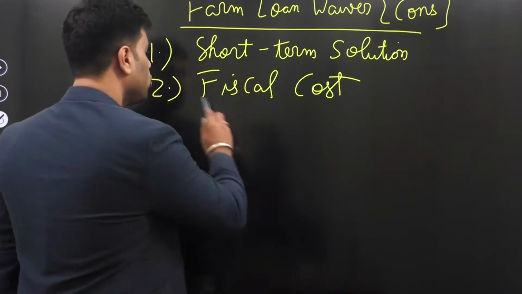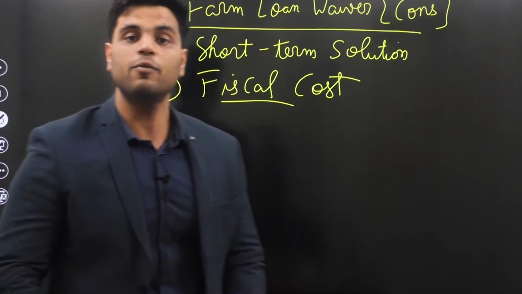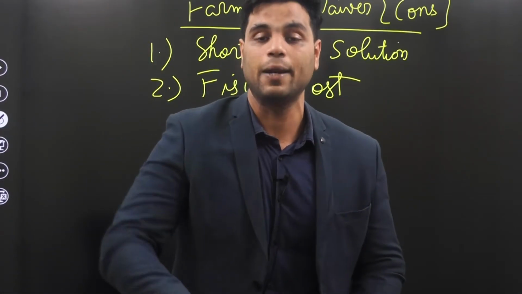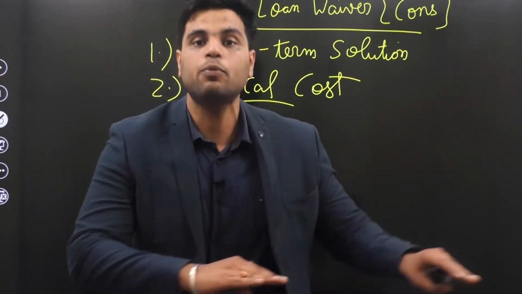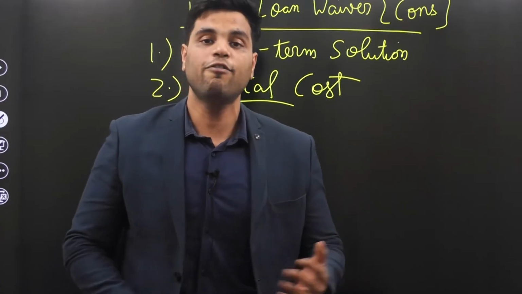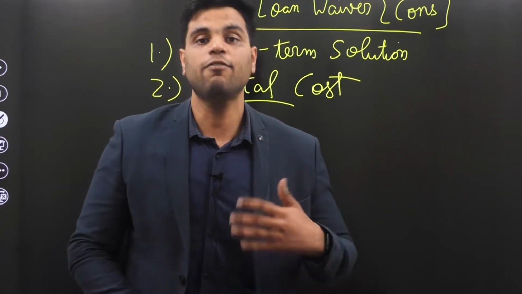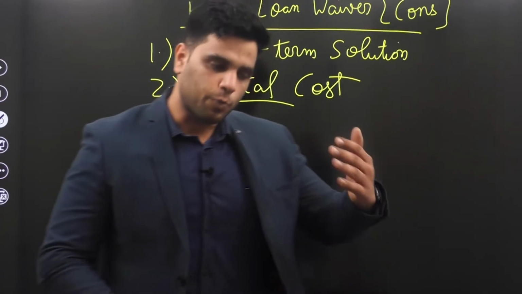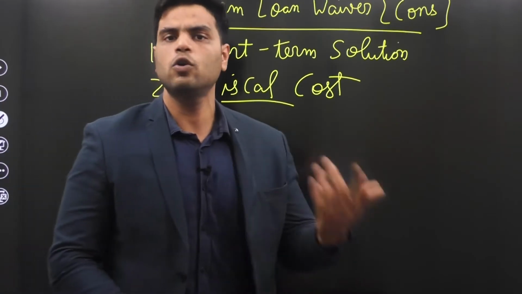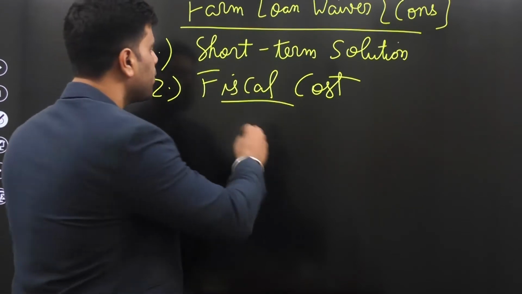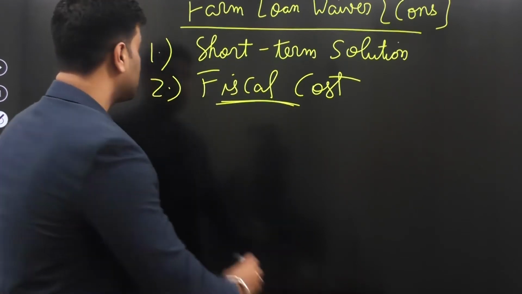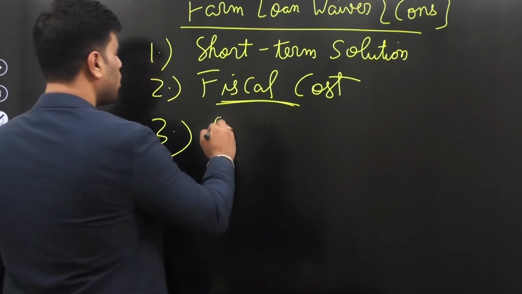So it comes with a huge fiscal cost, and it's not feasible for the government to provide farm loan waiver schemes again and again. Hence, what government should do is solve the underlying problems plaguing the farm sector. Without that, this problem of debt would arise again and again. It would not be feasible for government to provide farm loan waiver schemes again and again because it comes with a fiscal cost. Then the third big issue is moral hazard.